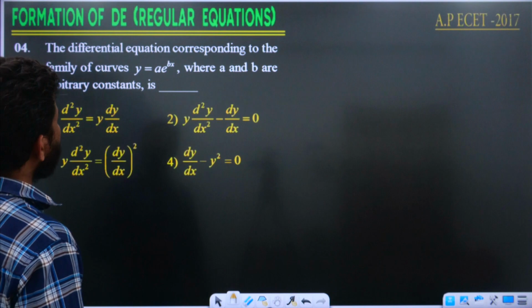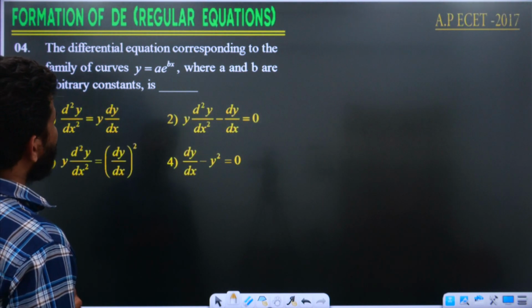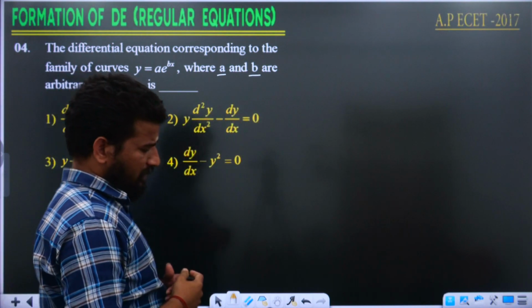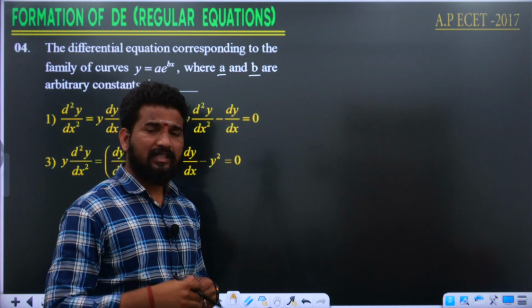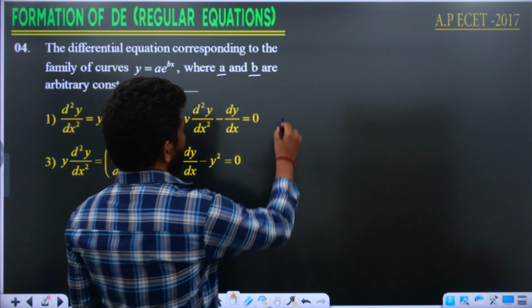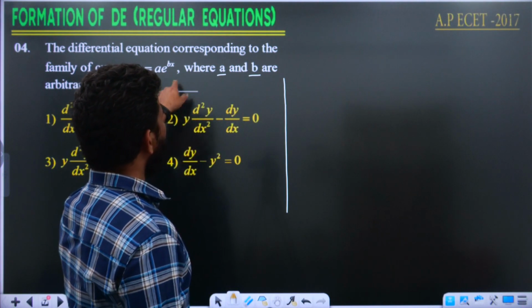The differential equation corresponding to the family cos y is equal to a into e power bx, where a and b are arbitrary constants. And this question was repeated multiple times. Okay, then let us see how to do the problem here. Okay, the question was y is equal to a into e power bx.